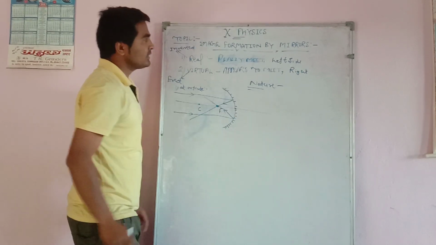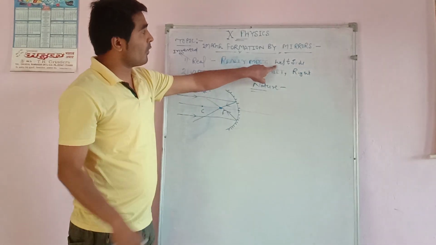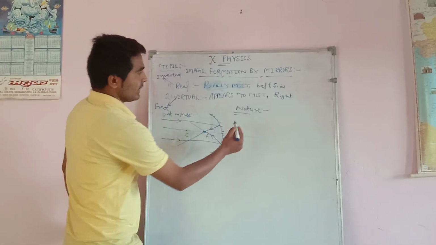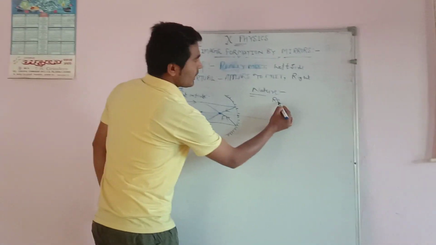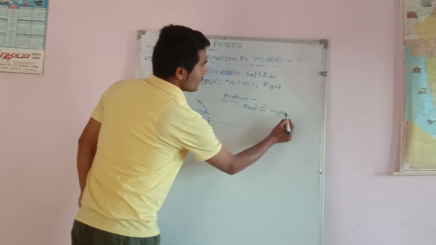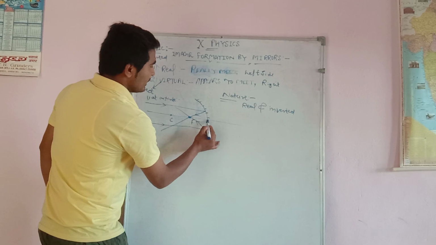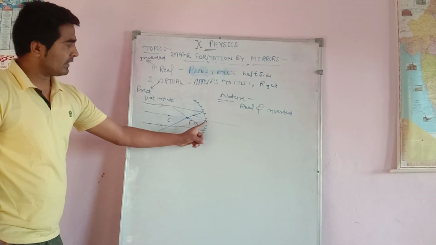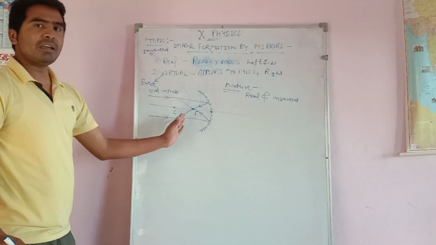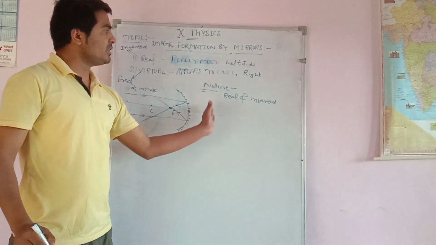We have already discussed the left side. All the images which form at the left of the mirror will be real images. Real is always inverted. So the nature of the image is real and inverted. And this is at the front of the mirror. The left side of the mirror is always the front of the mirror, and the right side of the mirror is always behind the mirror.